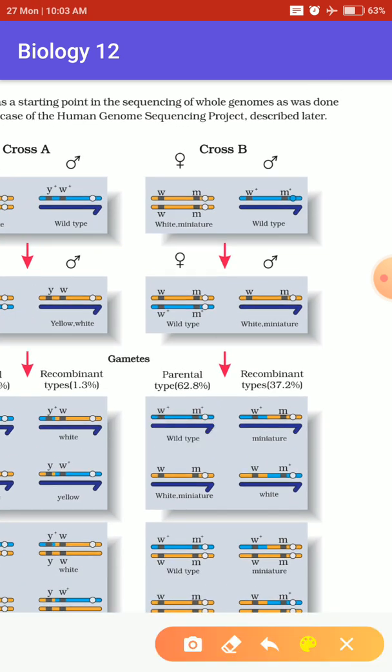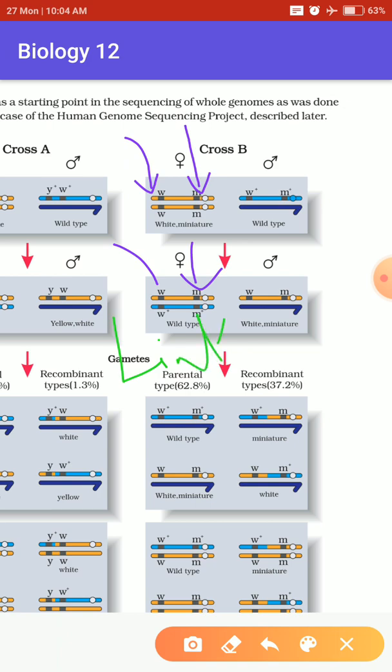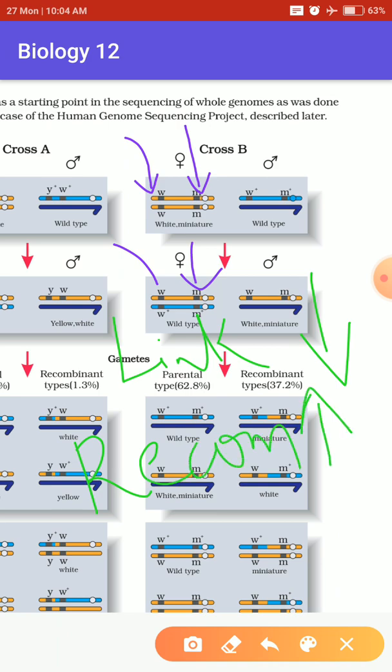Second cross, if you see very closely, it was a white body, miniature wing female with a wild type male. See the genes, where are they present? They are present very far, right? So definitely linkage in this case is very less. If linkage is very less, recombination has higher chances.